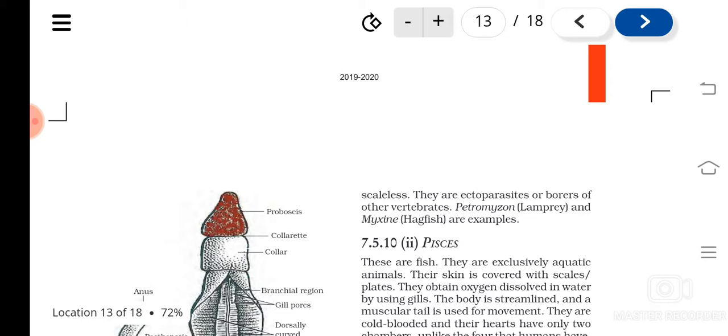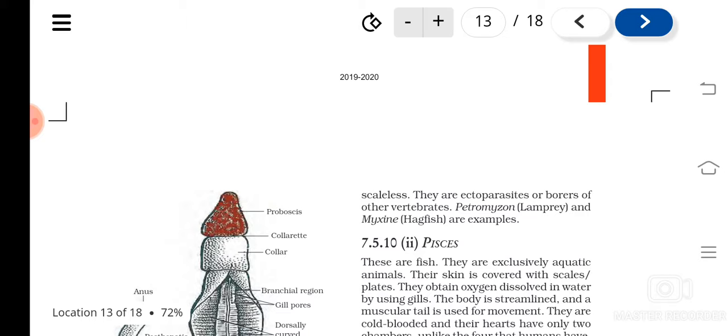Somewhat fish-like body they have, but when we consider the scales, they do not have scales. And I told you they are ectoparasites. Ectoparasites means they are seen attached to the outside part of the body of the host, or they are externally found.